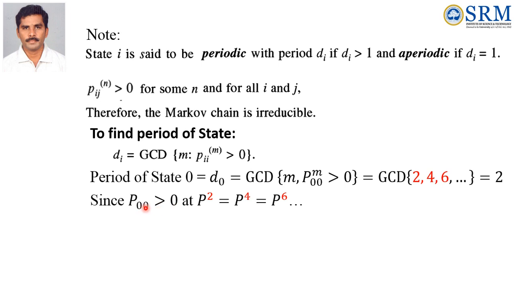Since P00 is greater than 0 at P square, P power 4, P power 6, you note down only the numbers 2, 4, 6 and find the GCD of these values, which is equal to 2. When the period is 1, the state is called aperiodic. When the period is greater than 1, the state is called periodic. So state 0 is periodic with period 2.